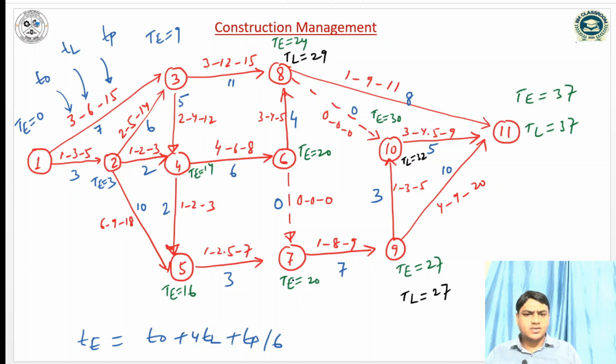Similarly for this event, it will be 27 minus 7. So TL is 20. 20 minus 0 is 20, so it will also be 20.